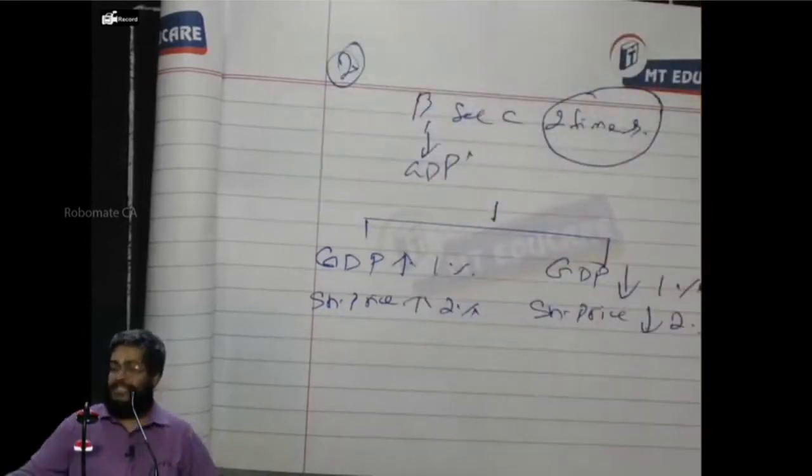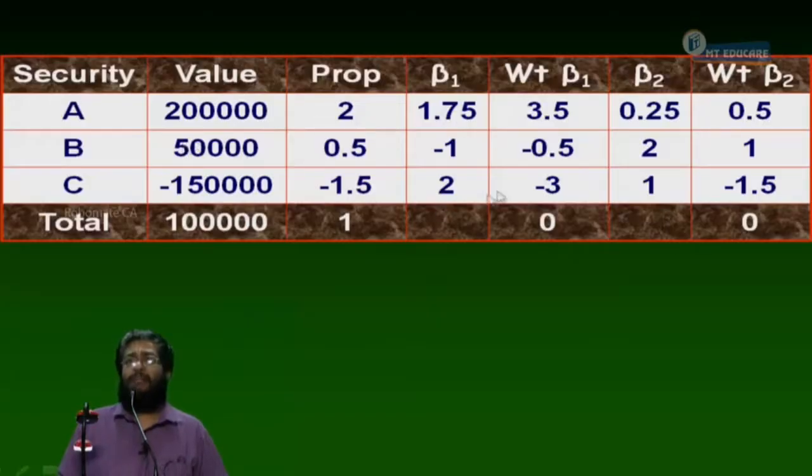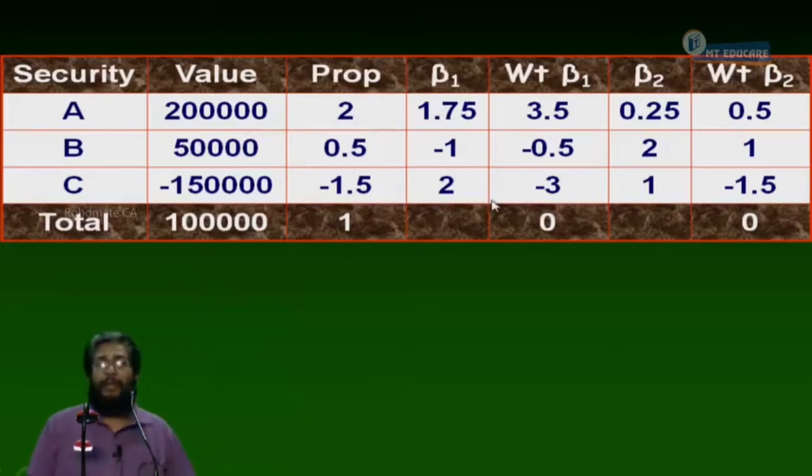Come to this particular example. See, security C has a beta of 2. If I invest, then I have a positive beta, right or not? But since I am doing a short selling, this 2 beta for a minus 1.5% becomes minus 3 beta. Respond yes or no? Now, see, by investing in security A, my weighted beta is 3.5.